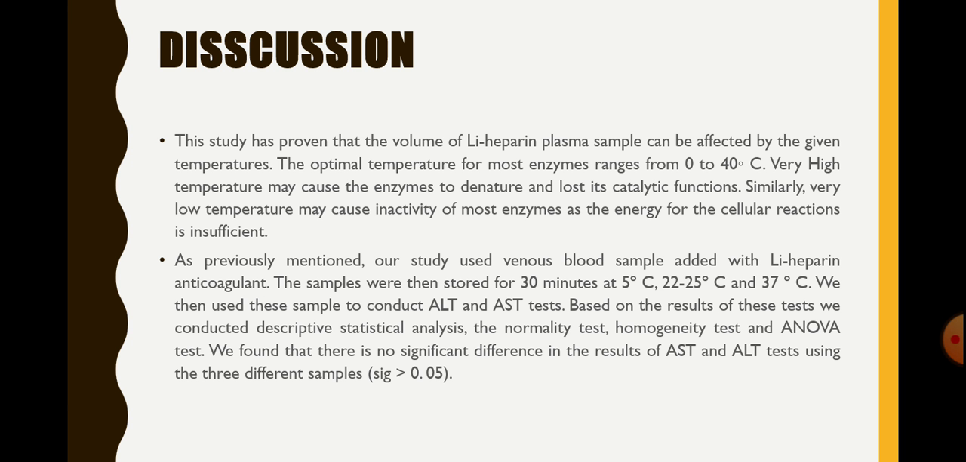As previously mentioned, our study used venous blood sample added with heparin anticoagulant. The samples were then stored for 30 minutes at 5 degrees Celsius, 22 until 25 degrees Celsius, and 37 degrees Celsius. We then used the samples to conduct ALT and AST tests. Based on the result of this test, we conducted descriptive statistical analysis, normality test, homogeneity test, and ANOVA test. We found that there is no significant difference in the result of AST and ALT tests using the three different samples, with significance more than 0.05.